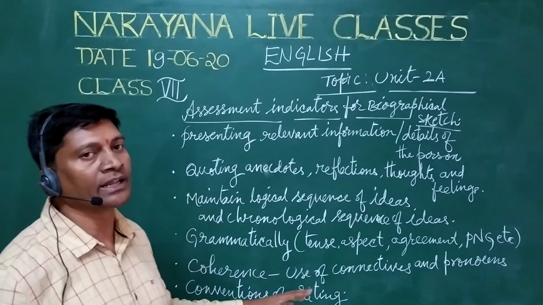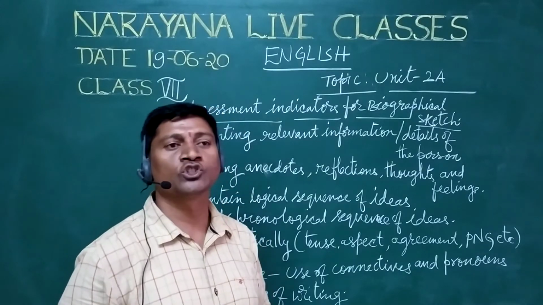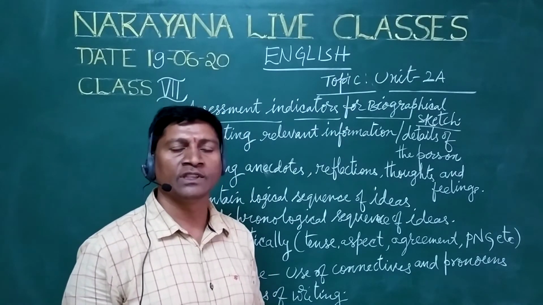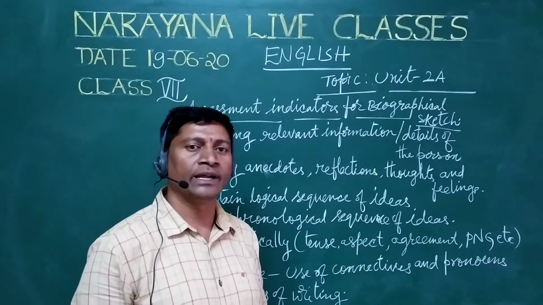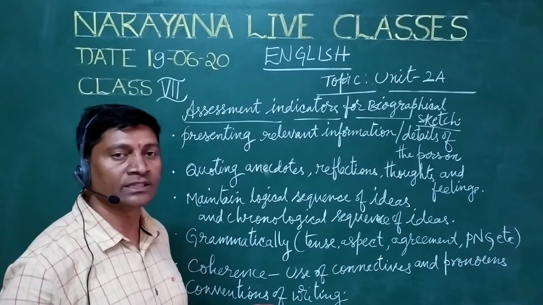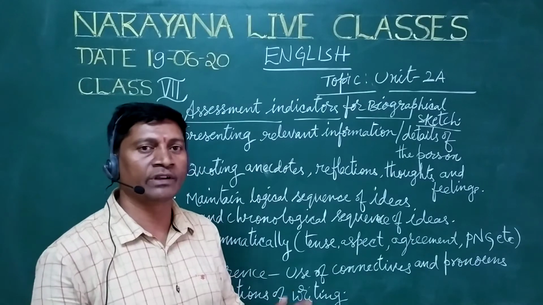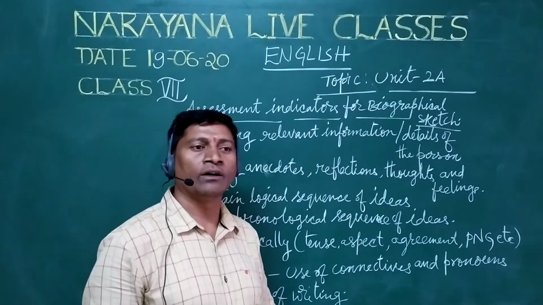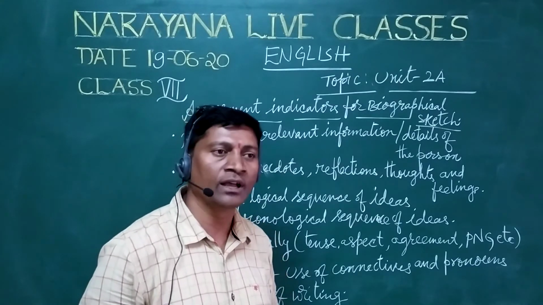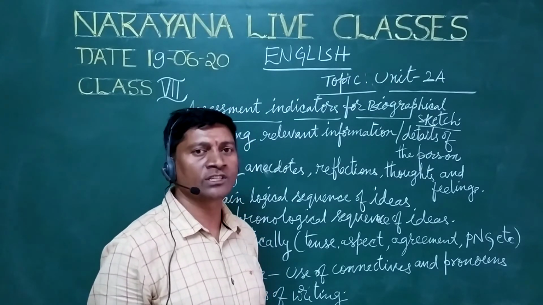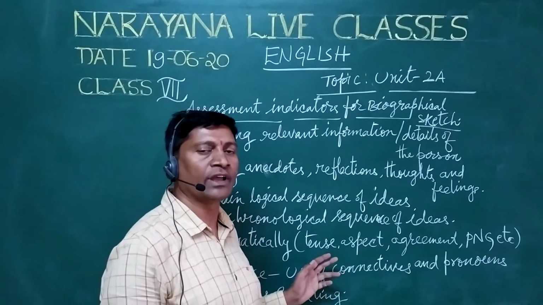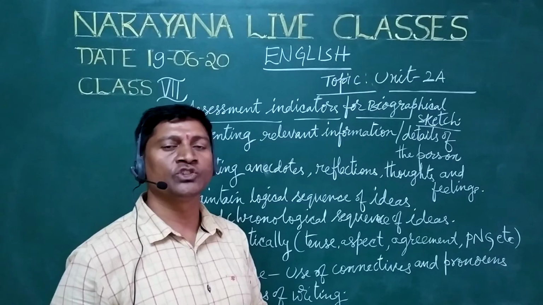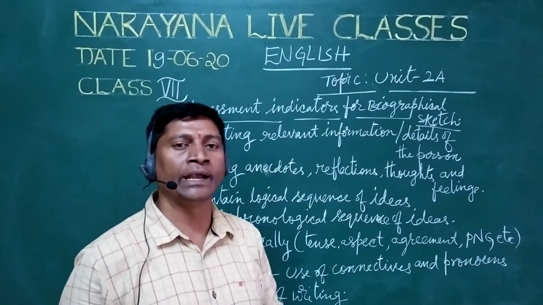Next, conventions of writing: capital letters, full stops, commas. Wherever we use full stops and everything, all those things we have to follow in the conventions of writing. Whenever we start a statement, we have to use a capital letter, and after a full stop also we again use a capital letter. Commas go in the middle. All these things we have to use in this biographical sketch. Biographical sketch should be written very clearly by adding some extra information.